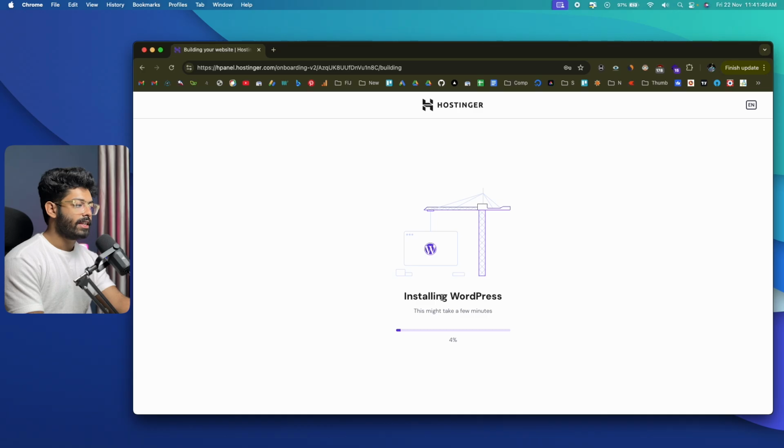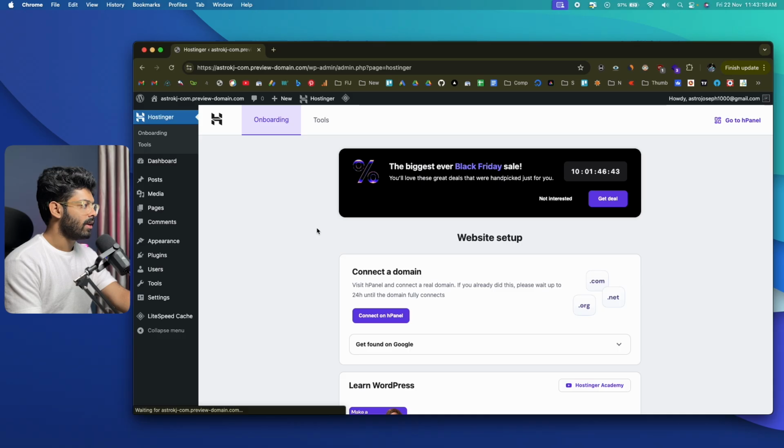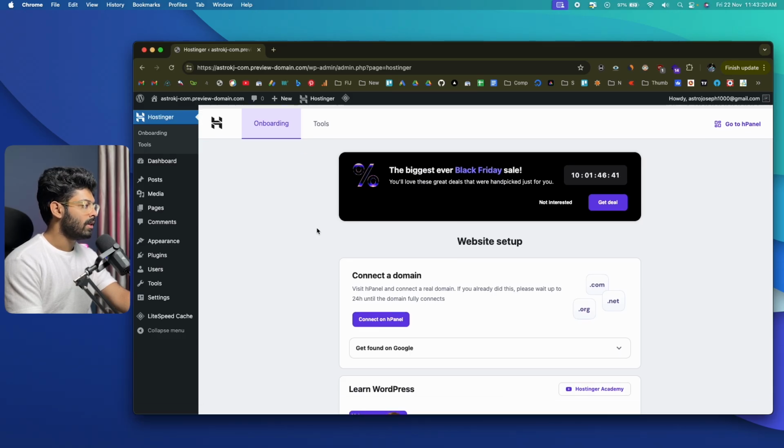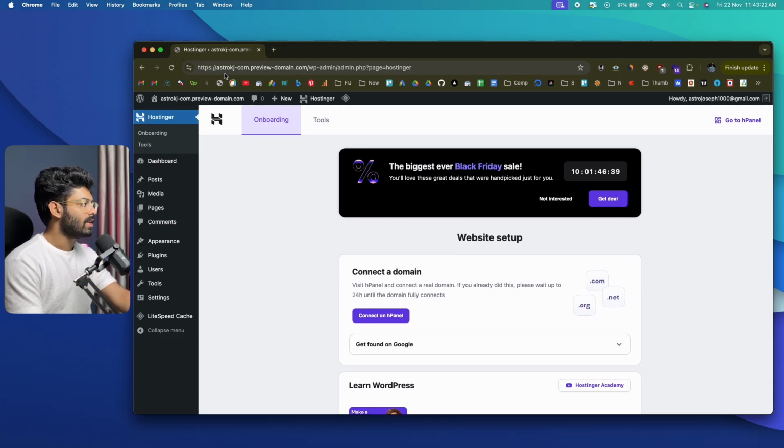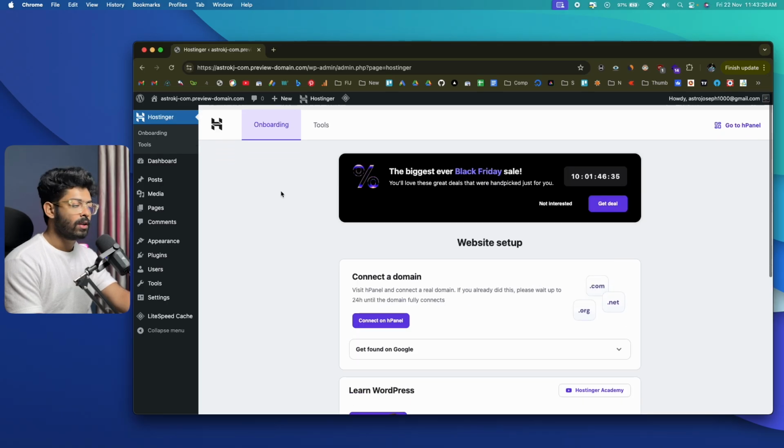And now it says installing WordPress. All right, so the installation process is done, 100% ready to go. And the page is reloading. And yes, it took us to the onboarding section again. And you can see astrokj.com preview domain. Okay, now this is where we have to continue the setup process.